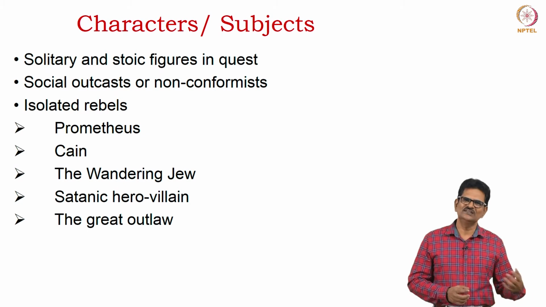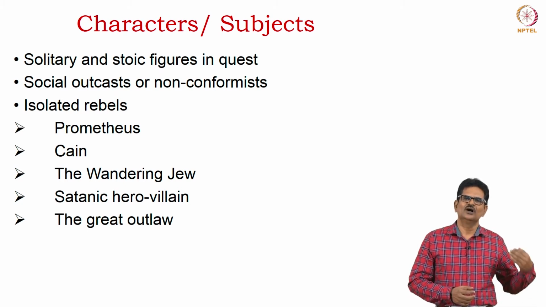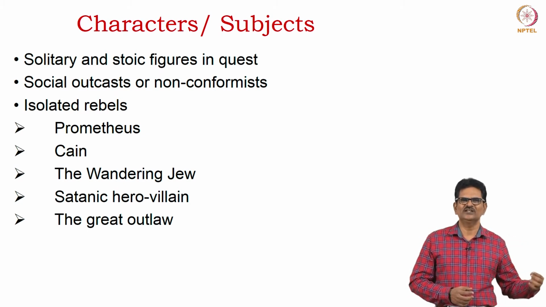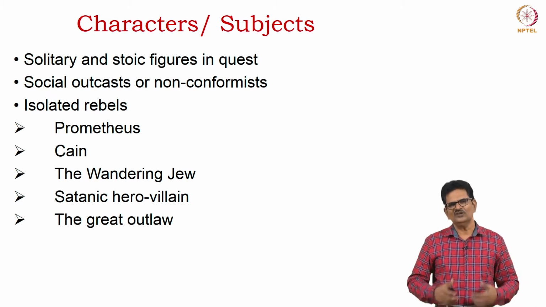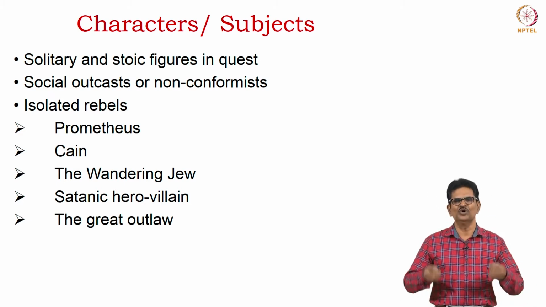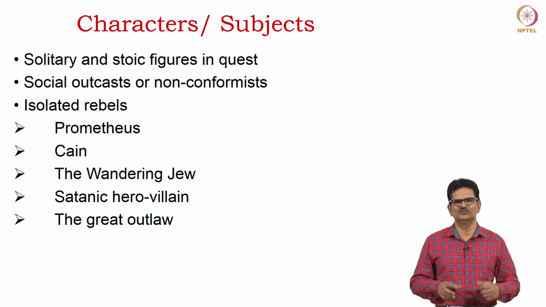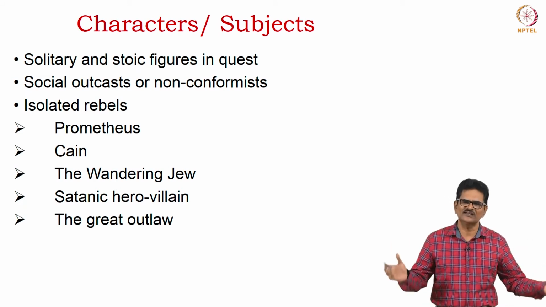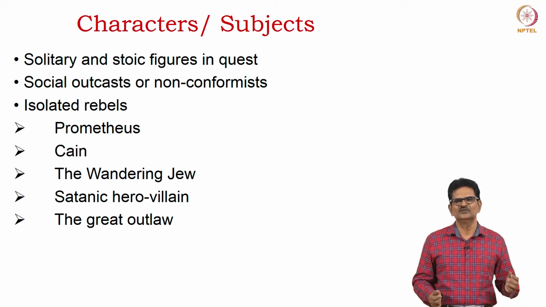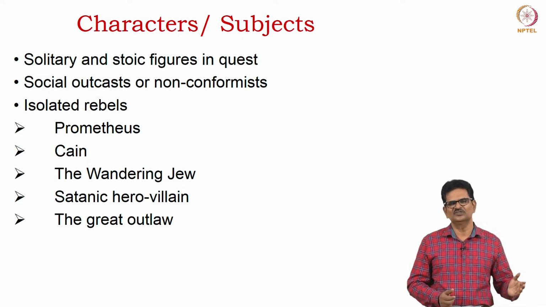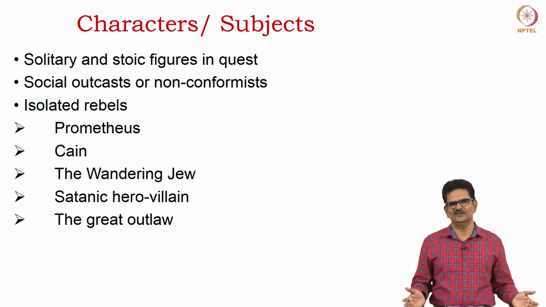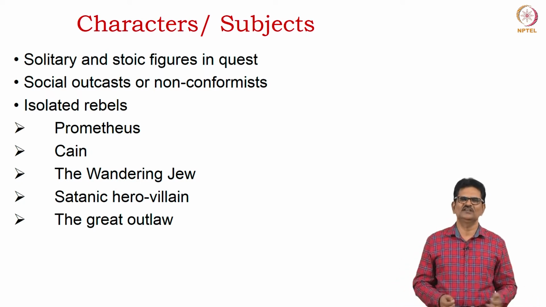They were also discussing poems which dealt with social outcasts or non-conformists, because they were more into imagination, more into creativity, spontaneity, originality and all that. They could not accept what was there in the society, so they could not join the mainstream, and so they considered themselves something like outcasts. The great example is Lord Byron.